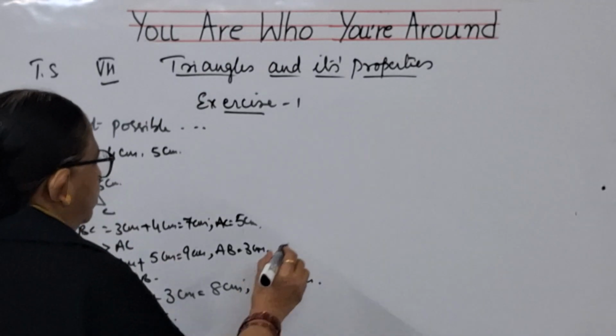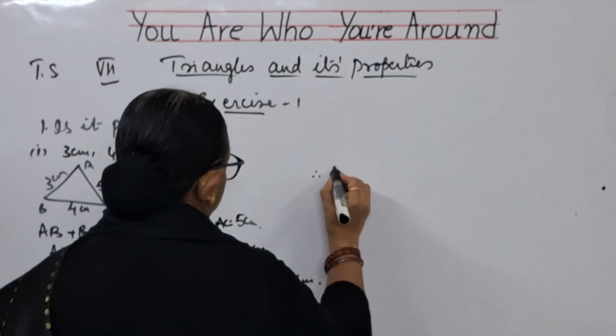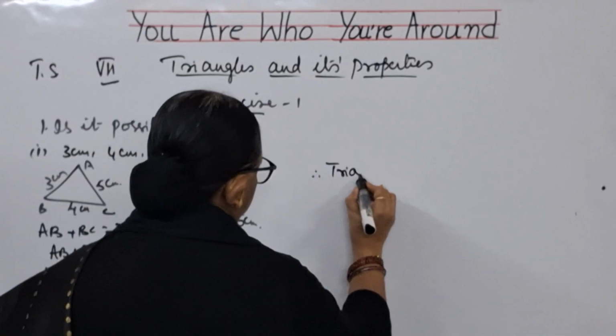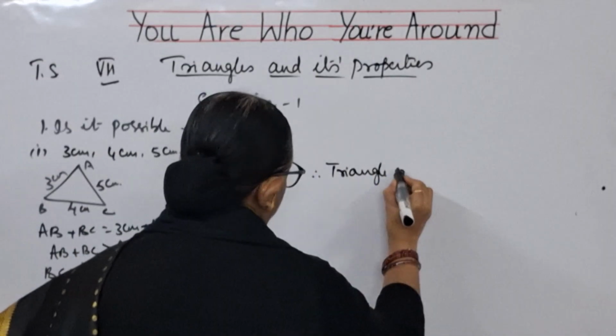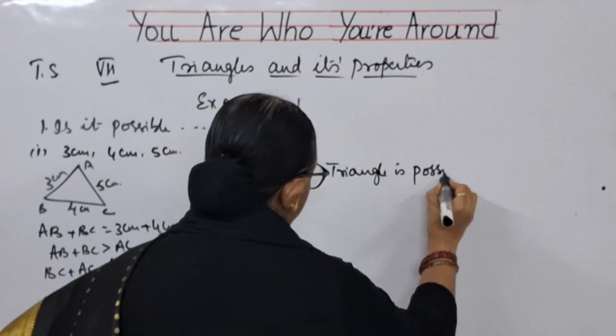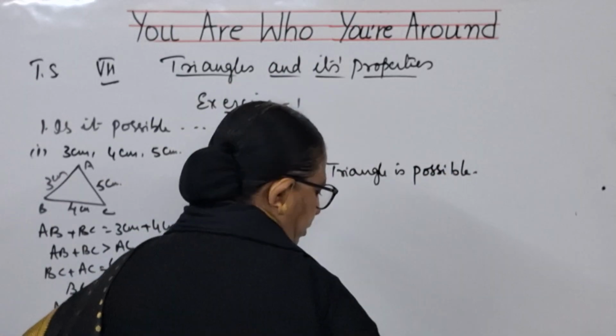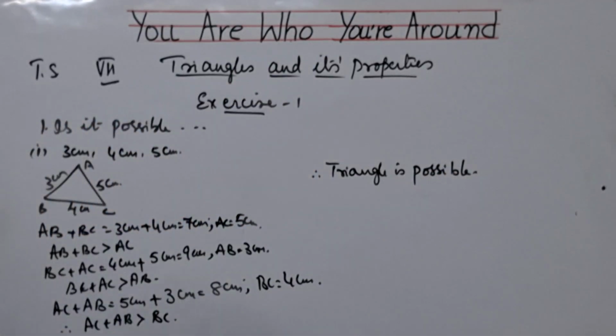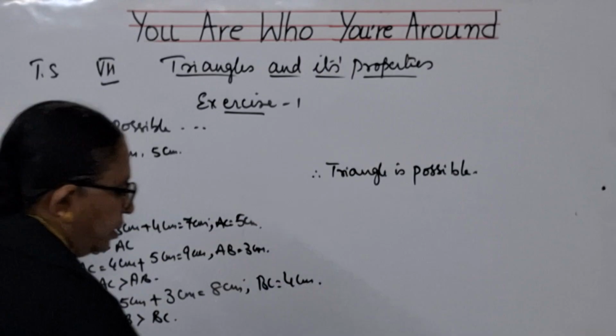So, is it possible triangle? Therefore, triangle is possible. For this bit, you can say triangle is possible. Please copy it, children. Now we'll go to the second bit.